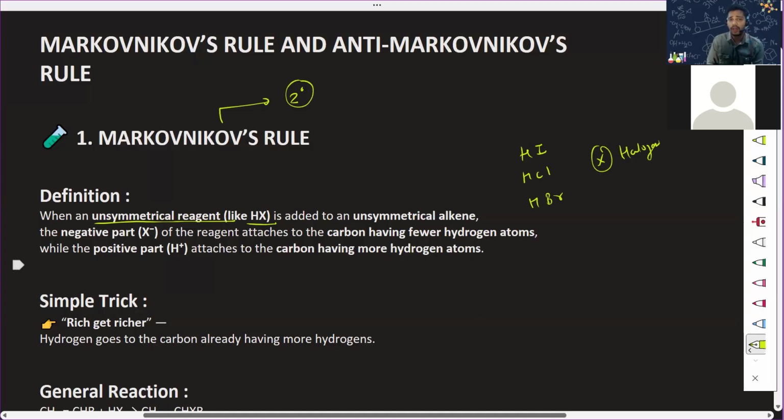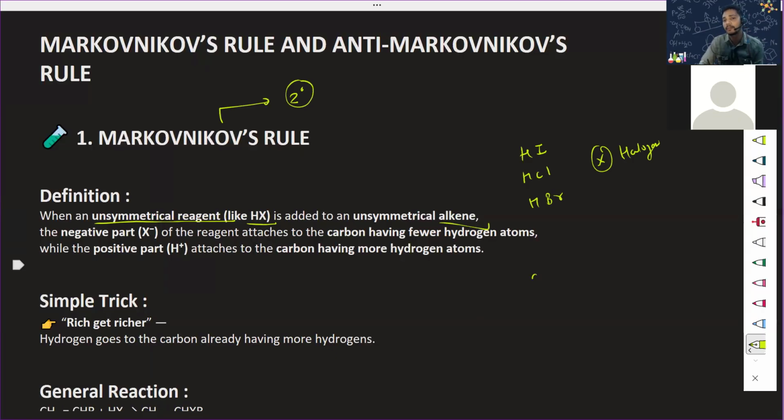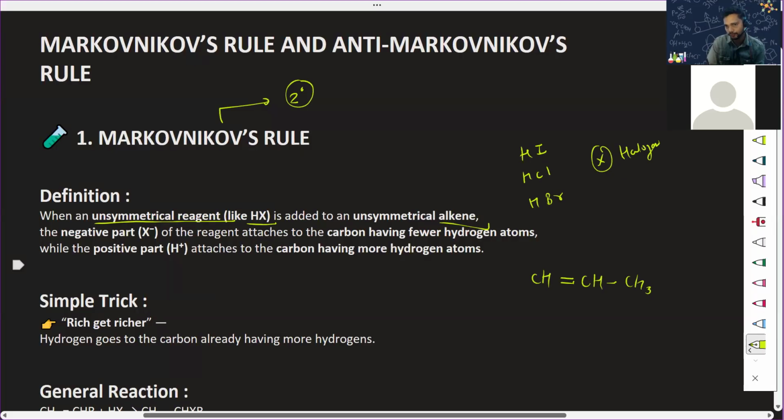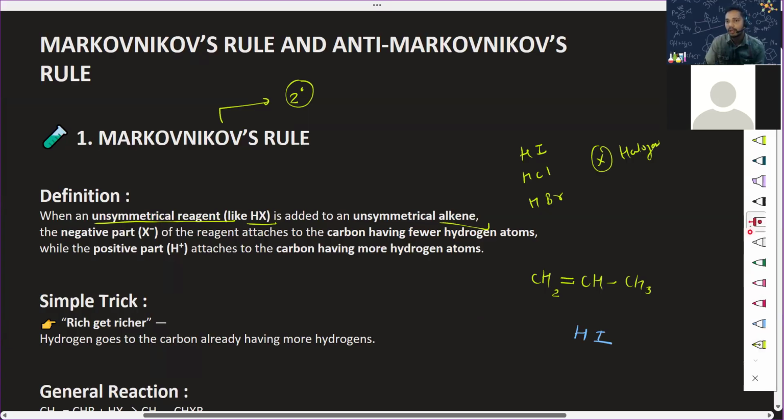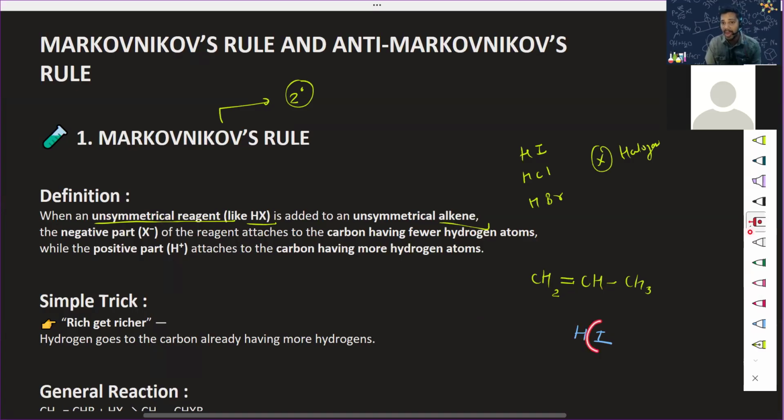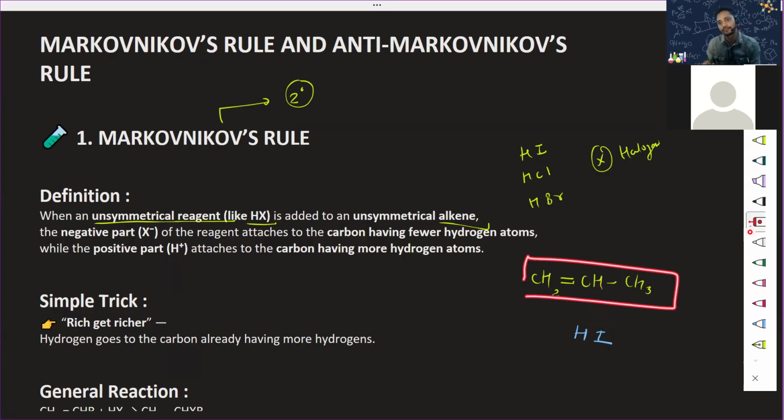So what happens when an unsymmetrical alkene is there? Unsymmetrical alkene means, for example, you have C double bond CH and here is CH3. 1, 2, 3, and it has to be 4, right? Now you need to add HI. The question is: will hydrogen go here or here? Will iodine go here or here? That is an unsymmetrical alkene.